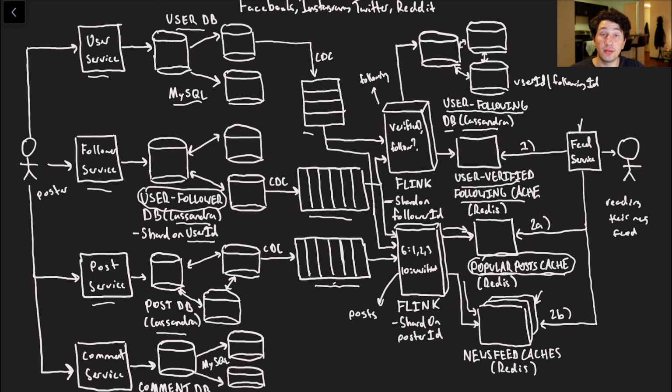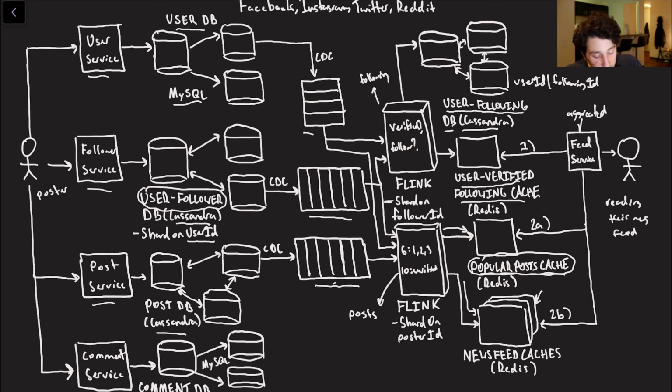Same thing goes for our particular newsfeed cache. It's just going to be from one of these replicas, one of these partitions, and then they can actually get aggregated over here on the feed service. You can aggregate them by timestamp. It's not going to be more than like 100 posts, so it shouldn't be too hard to do that. And then you go ahead and return it right to the user.